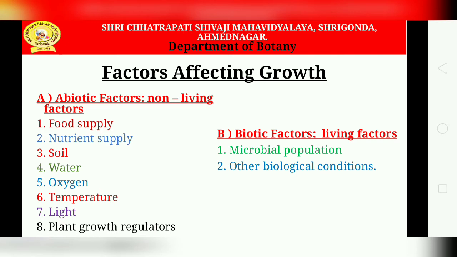This energy is used for various activities of the cell and is directly involved in the growth and development process. Next is temperature again. The variation of temperature of the soil in which plants are growing also affects plant growth. Most plant species prefer temperatures in the range of 20 to 40 degrees Celsius. Higher soil temperature results in heating of the soil solution, which is detrimental to the normal functioning of the root cells.